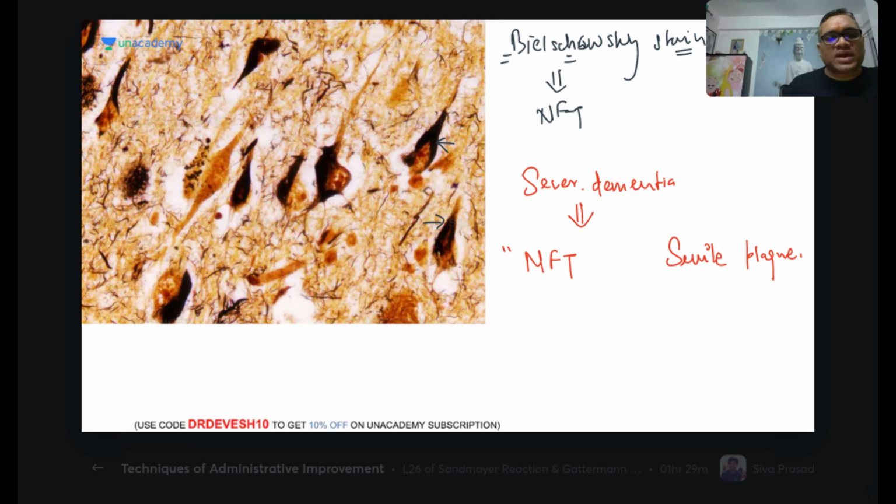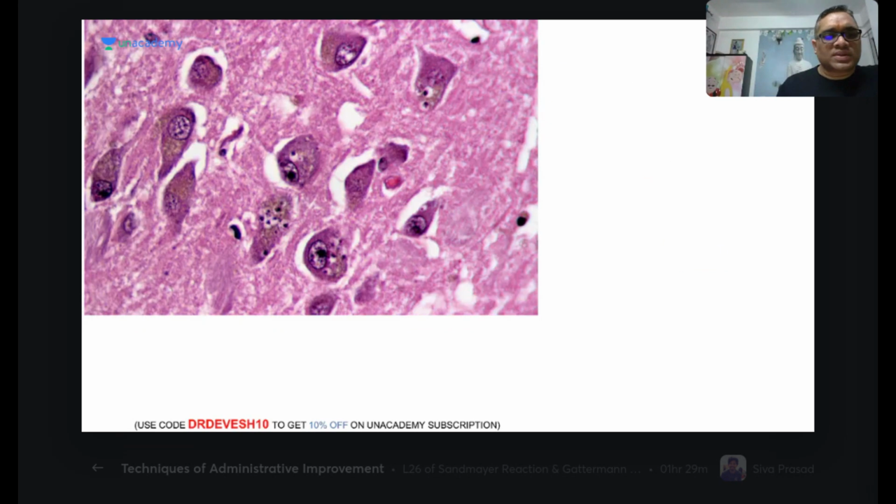But when the examiner asks who is the best correlator, your answer should be neurofibrillary tangle. Senile plaque is a poor correlator for the severity of the dementia, right?